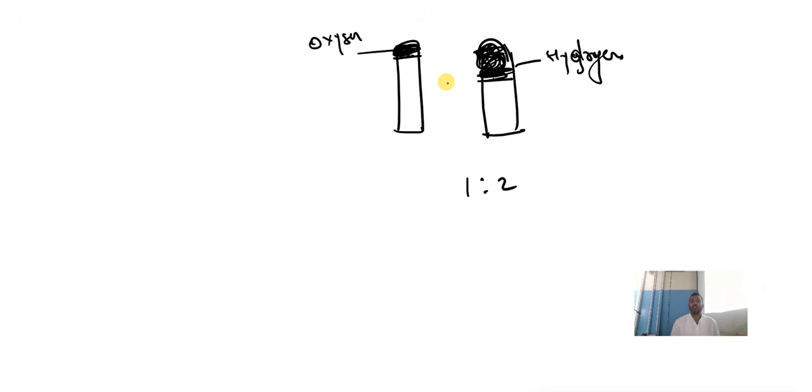Oxygen is to hydrogen means 1:2. Hydrogen is to oxygen 2:1. Can you see the gap is more here? Here gap is less. So this is one part, this is two parts. That is 1:2. So that one you have to remember.